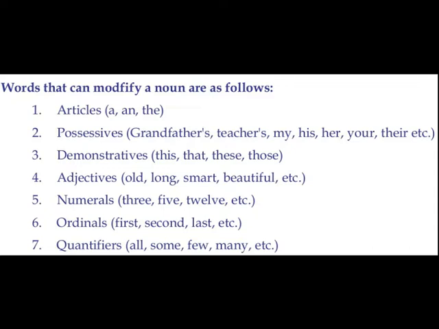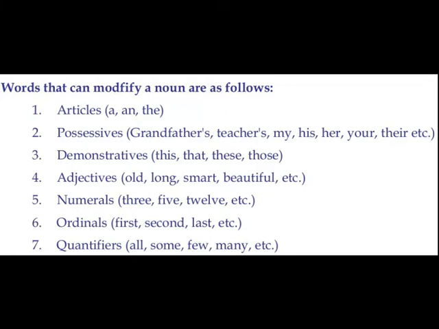Usually, possessive forms are shown by the use of an apostrophe. Grandfather's, teacher's, then possessive pronouns like my, his, her, your, their, etc. All those are possessives, can be pronouns or nouns with the possessive form.